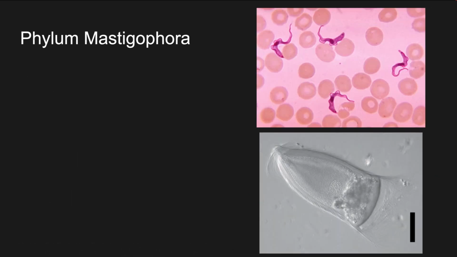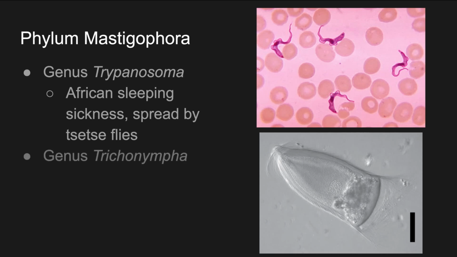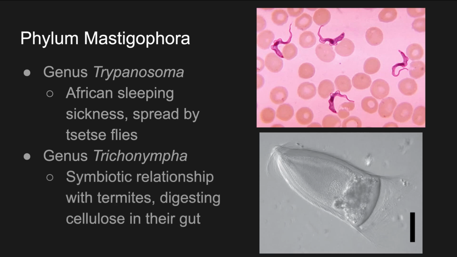Another phylum, we've got Phylum Mastigophora. So Phylum Mastigophora would include the genus Trypanosoma. They cause African sleeping sickness, and they are spread by tsetse flies. We've also got genus Trichonympha. They have a symbiotic relationship with termites, digesting cellulose in their gut.